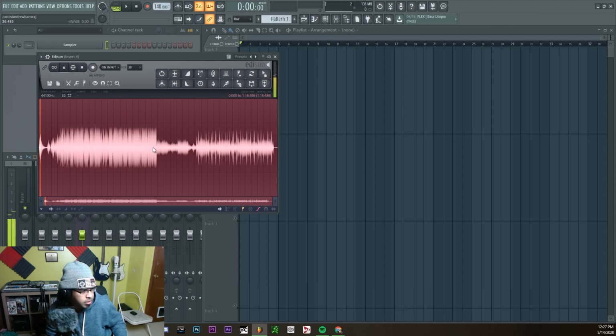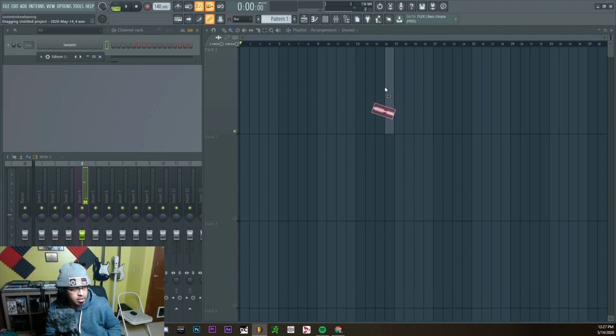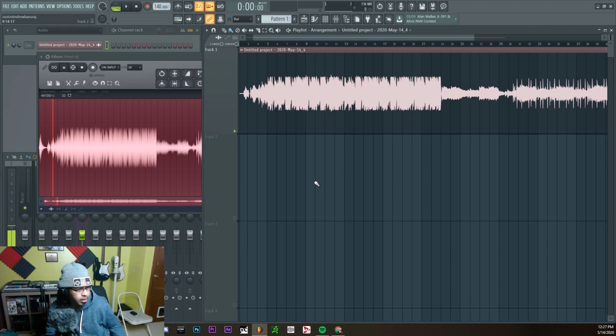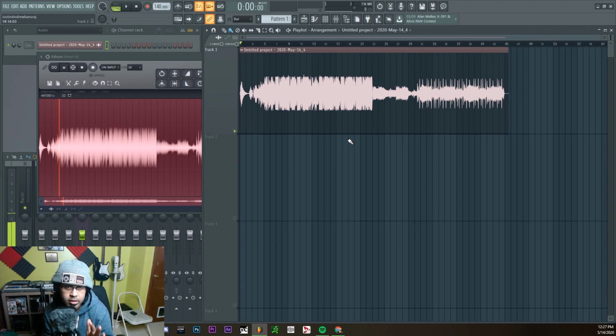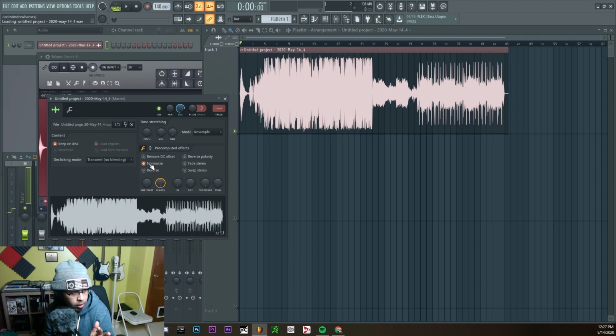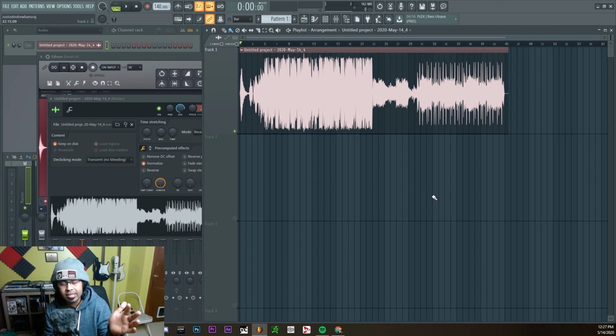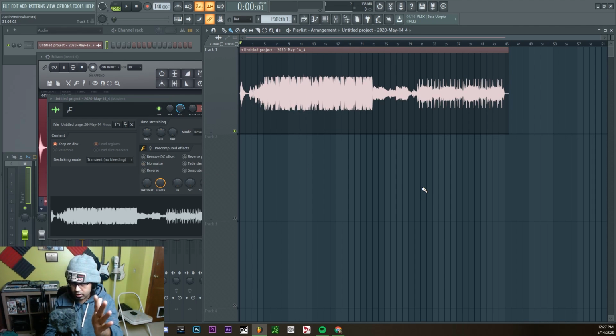And on Edison, I'm going to stop. And I'm going to drag this into the playlist so we could have this right here. So this is how the song looks the way I record it. We could put this on normalize if you want. For example, this is how the song would look on Spotify. Well, normalizing is not going to help in our case, but just take these visuals for example. It's not 100% accurate to what you would hear.